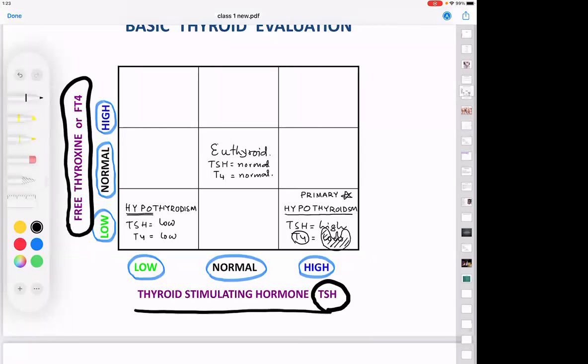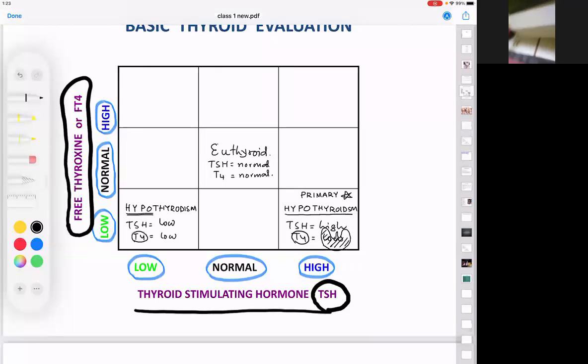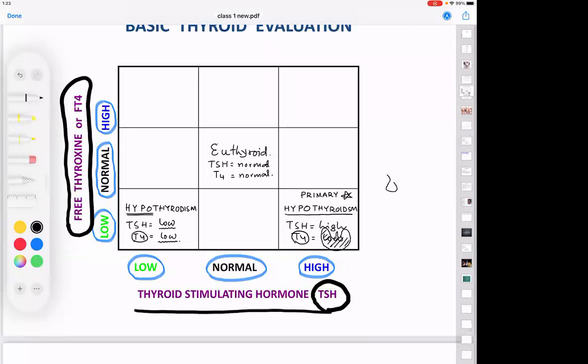Because T4 is low. So what type of hypothyroidism is this? Who secretes TSH? The pituitary. So pituitary secretes TSH. So this is called secondary hypothyroidism.